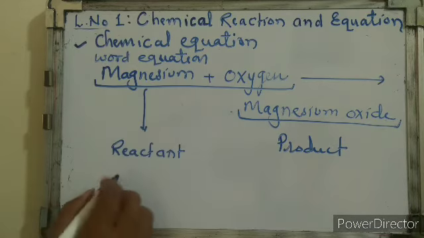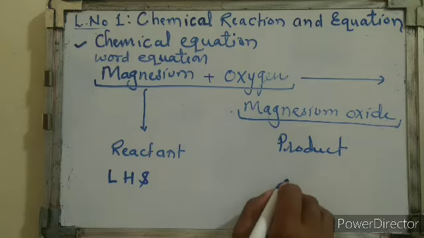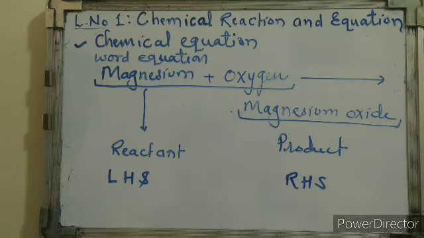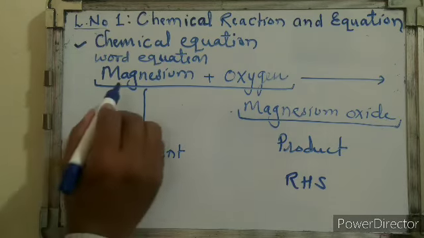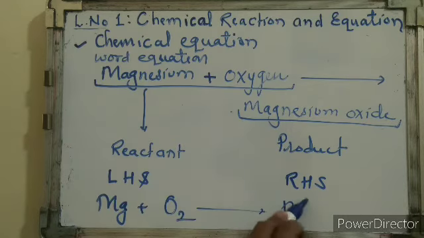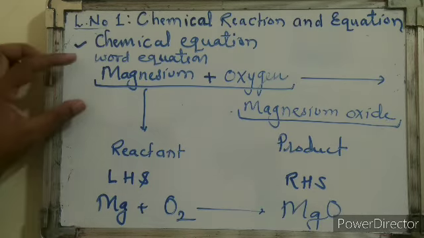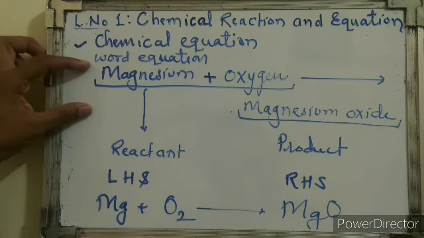This side is the left hand side of the reaction and this side is the right hand side. While writing, we put a plus sign between the reactants and between the products. If you convert this into symbolic presentation, magnesium plus oxygen, arrow, magnesium oxide, that is the symbolic presentation of the chemical reaction, and this one is the word form of the reaction.